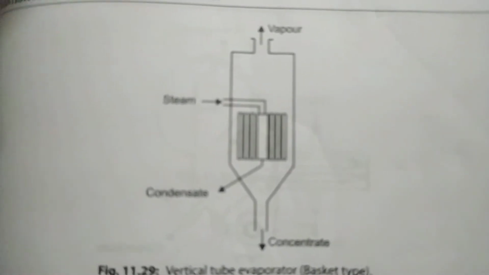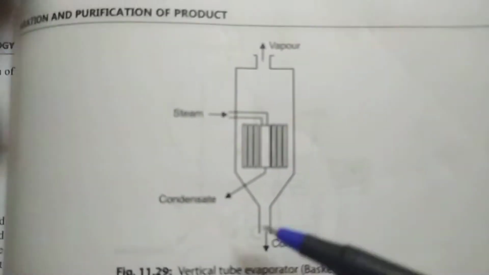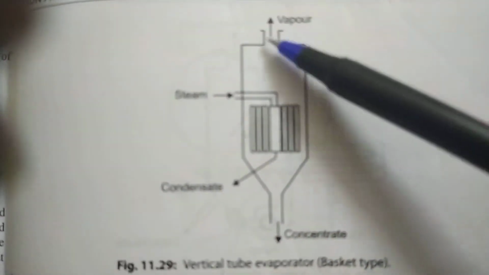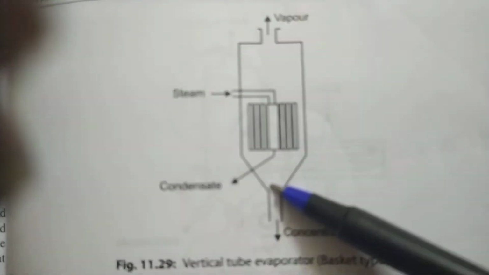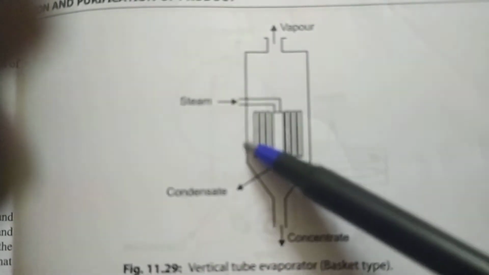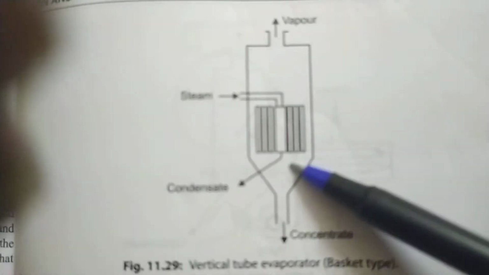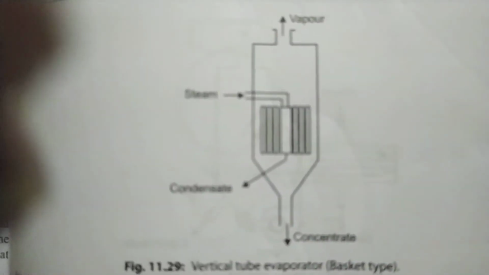This is a vertical tube evaporator, which is basket type, where you have the steam and the condensate here. You can see that vapor will escape from here as the product is inside this chamber. Here is the steam. Condensate will fall down, and evaporation happens in this. This is called a vertical tube evaporator, which is basket type in nature.